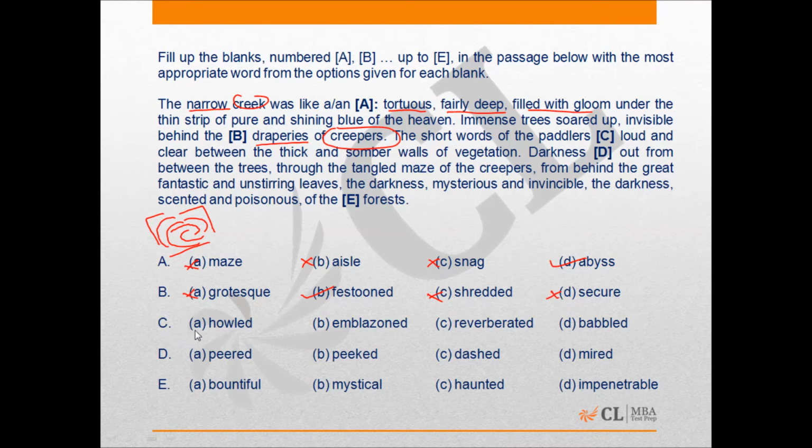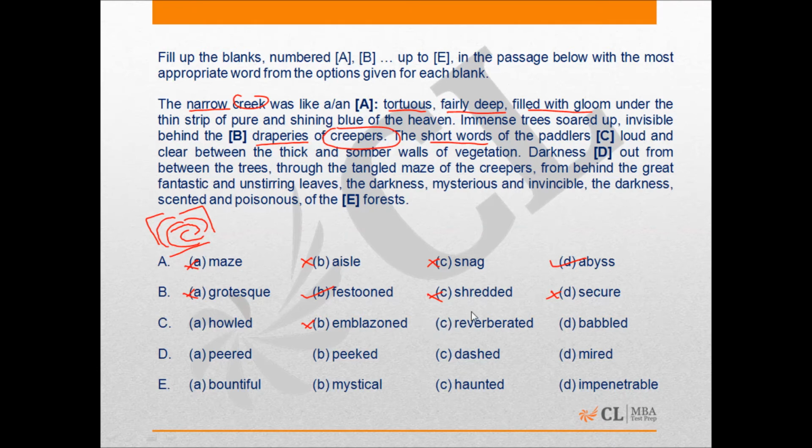C, you got, let's read it. It says the short words of the paddlers dash loud and clear between the thick and somber walls. So what were the words doing between the walls, right? Were they howling? Were the words howled? Were they emblazoned? See, emblazoned we know cannot be the answer, since emblazoned means to write something on a wall with great elaborate writing. Or not just on a wall, any surface for that matter.